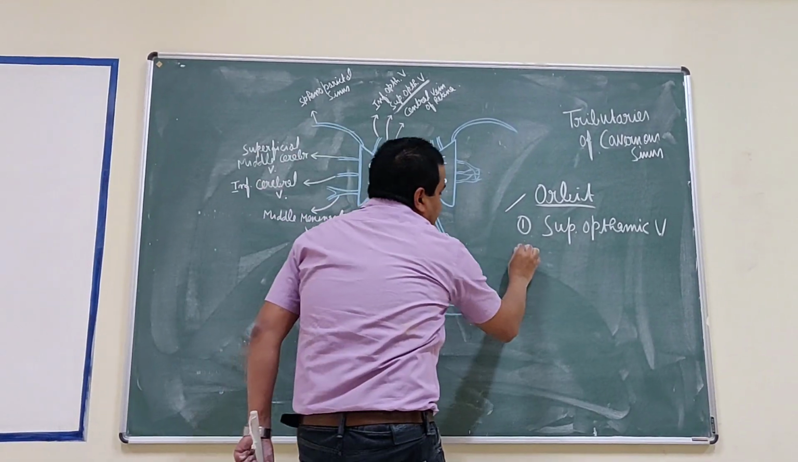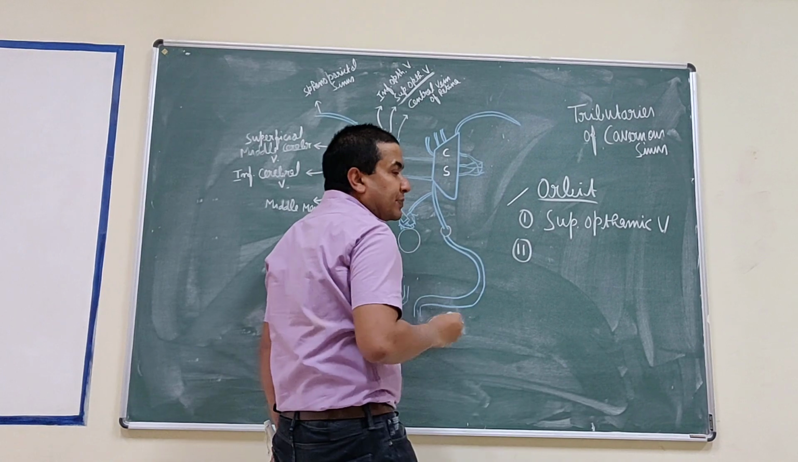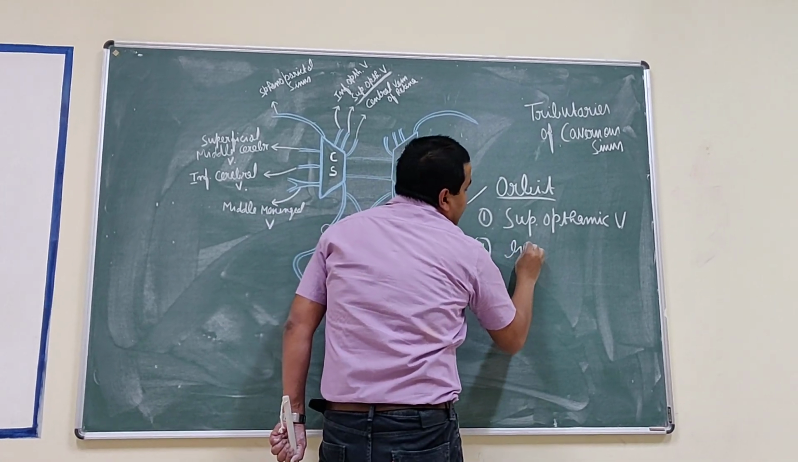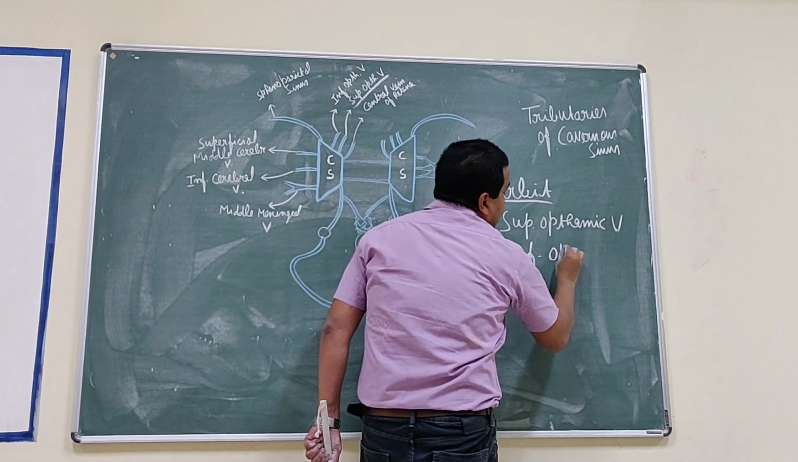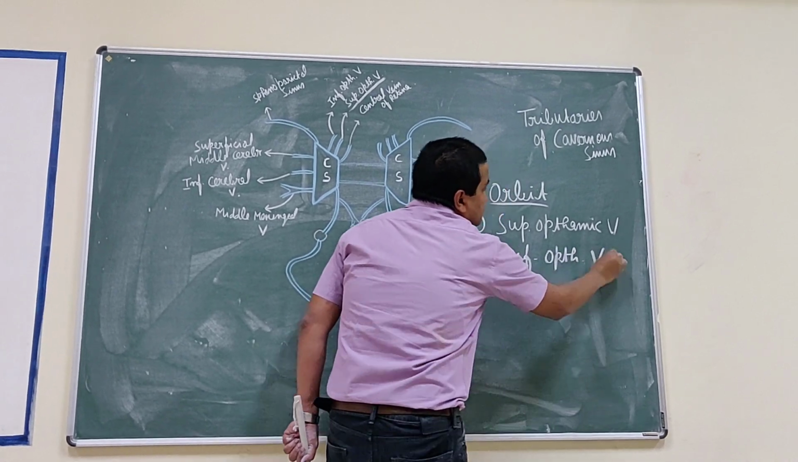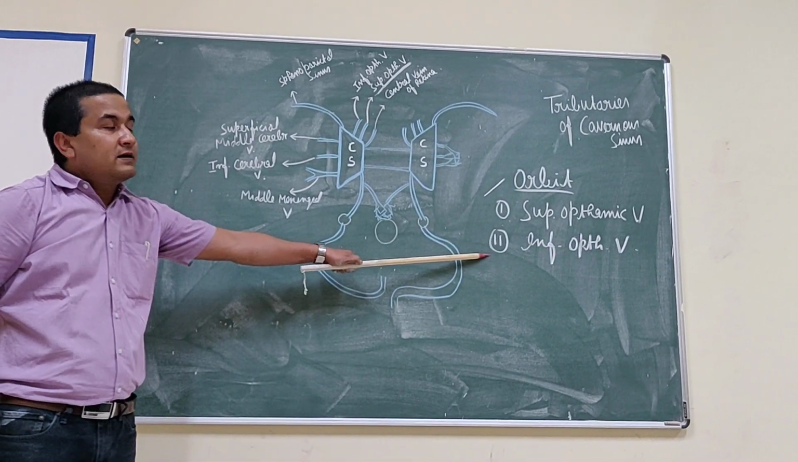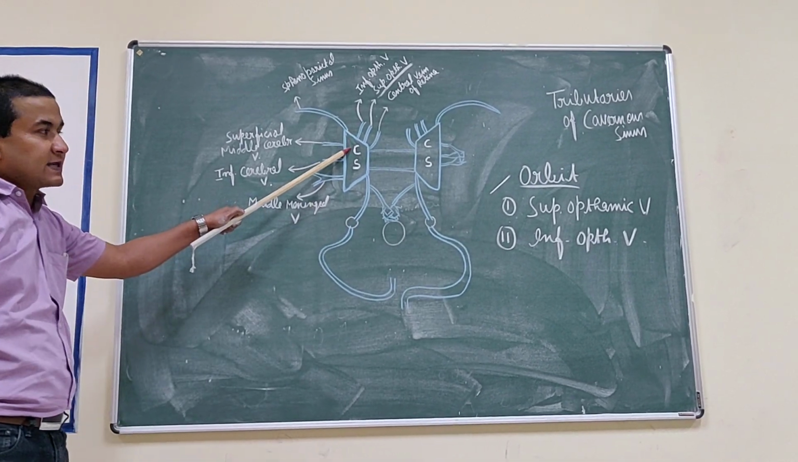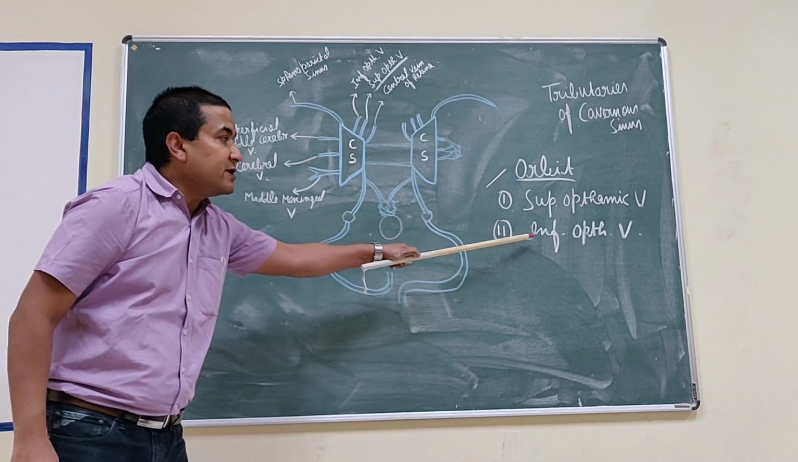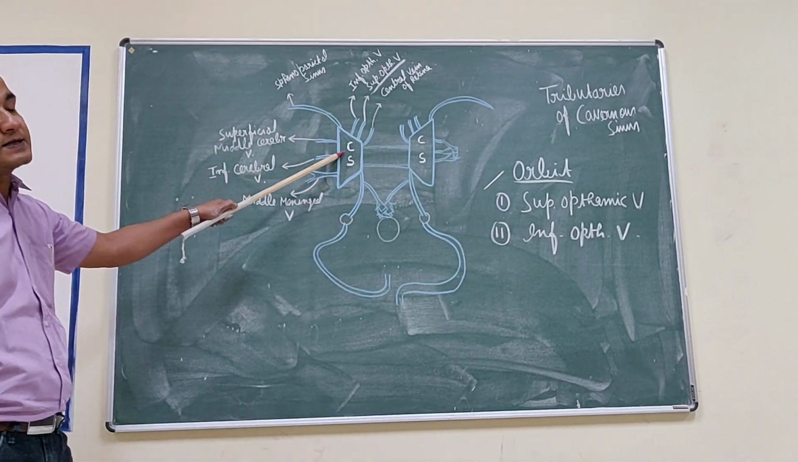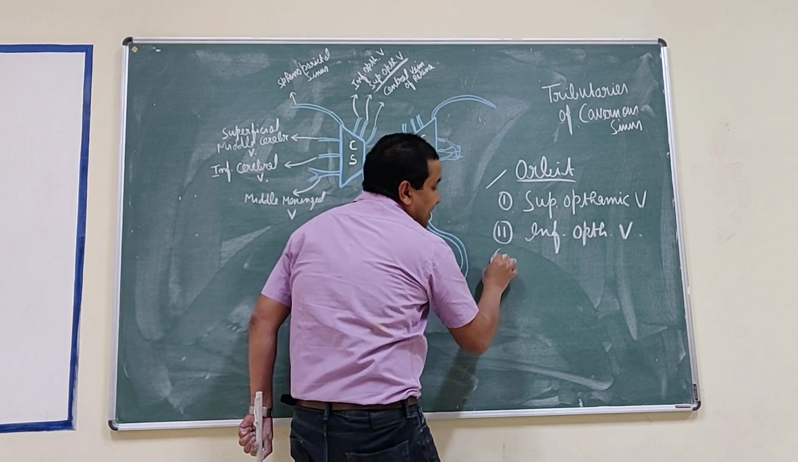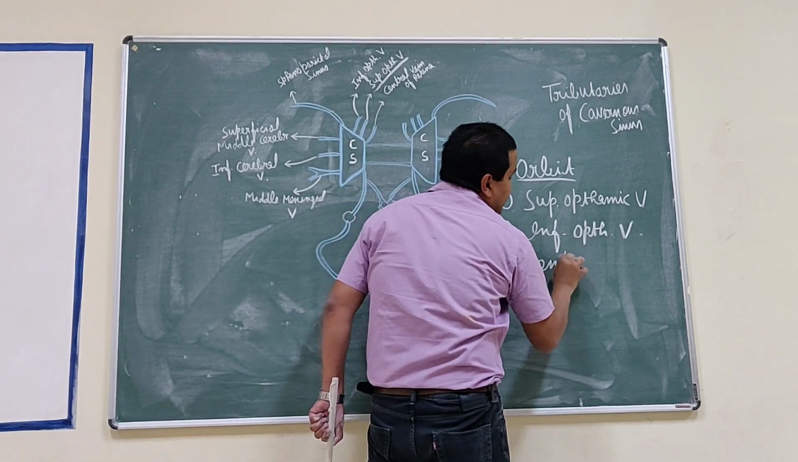Then it occasionally receives a branch or the main trunk of the inferior ophthalmic vein. Either one of the tributaries of this inferior ophthalmic vein joins the cavernous sinus, or the main vein joins the cavernous sinus. Then occasionally it is the central vein of the retina.